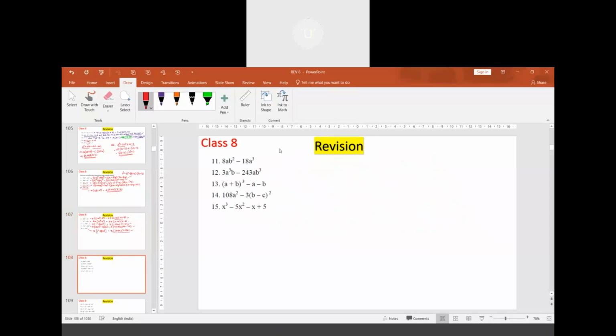Next one. What will you take common? 2a as a common.